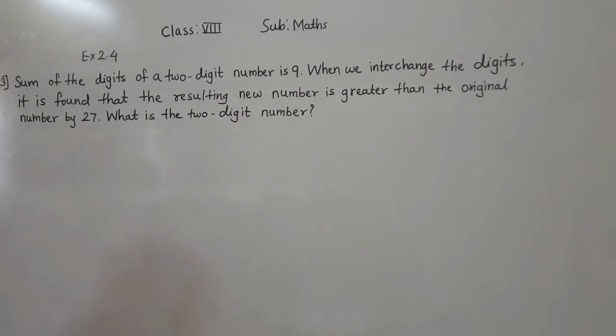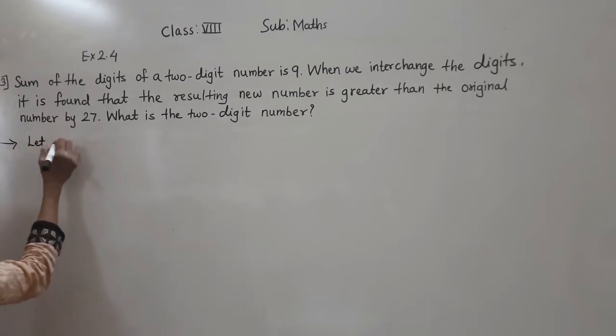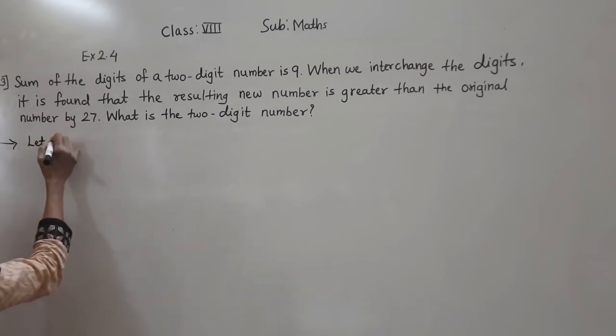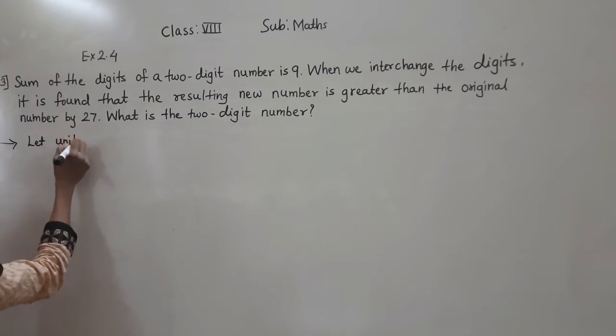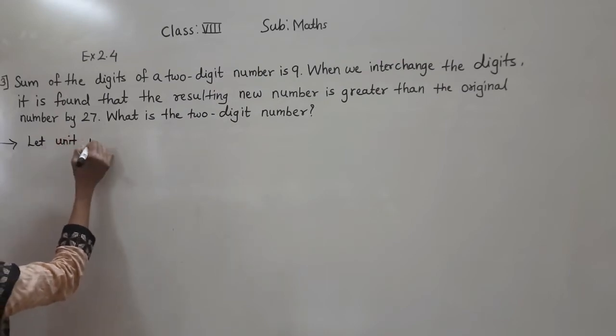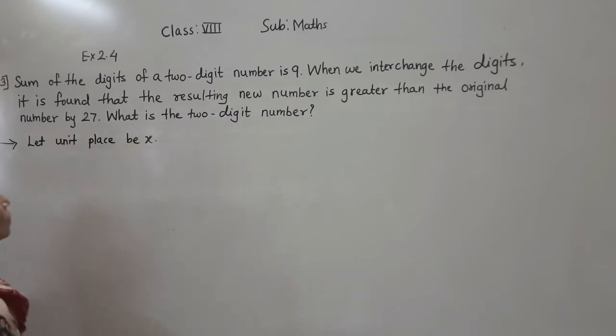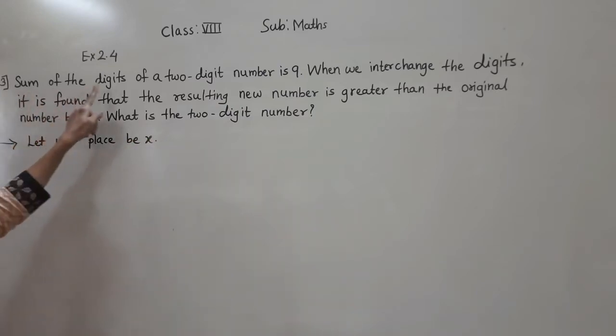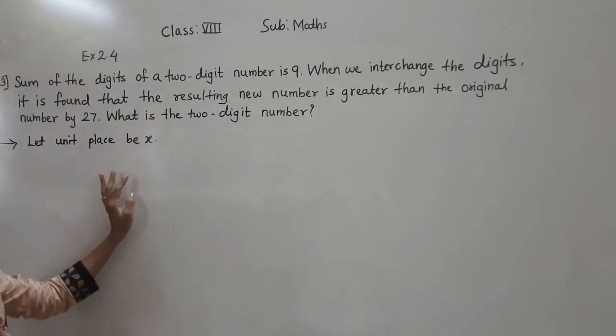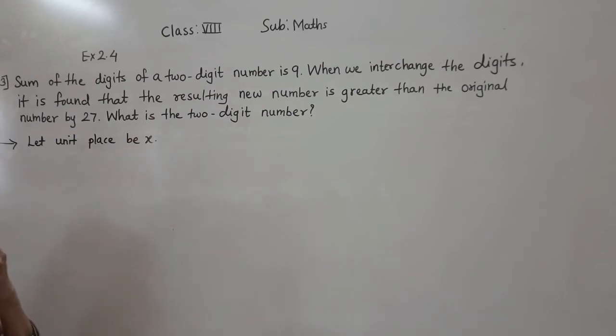Unit place or ones place, we can say. Okay, so let the unit place digit be x. The sum of the digits of the 2-digit number is 9.